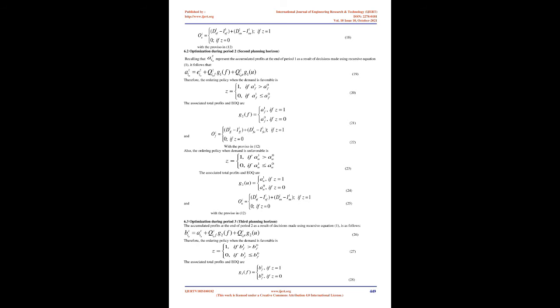3.0 Model Development. We develop an inventory system of an item in which the demand is classified into favorable state and unfavorable state. A 3-period planning horizon is considered. The transition probabilities over the planning horizon are assumed to follow a Markov process. An optimal course of action is obtained between a decision to order additional units, z equals 1, or not to order additional units denoted by z equals 0.